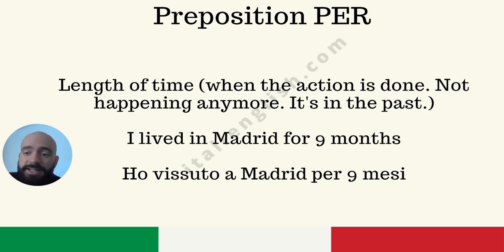It's not da anymore. It's per, because the sentences are such as I lived in Madrid for 9 months. I lived, in the past. The action is done. So when we are talking about length of time in the past, we use per. Ho vissuto a Madrid per 9 mesi. Ho vissuto is the past tense of I lived, which is different from saying I have been living in Madrid for 9 months.